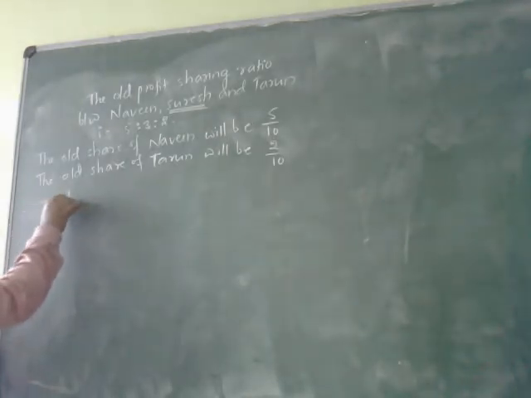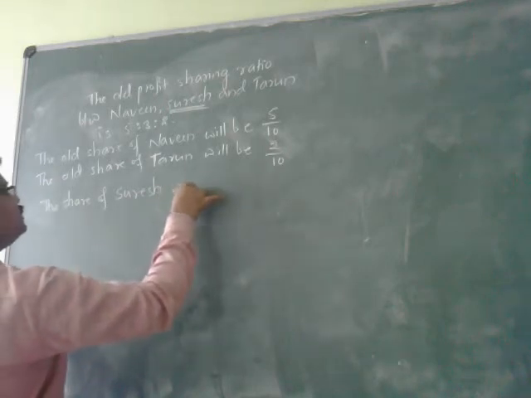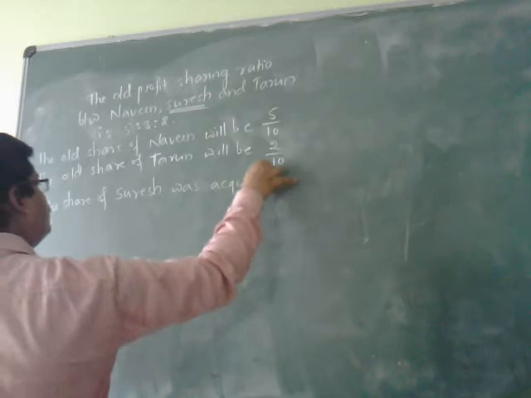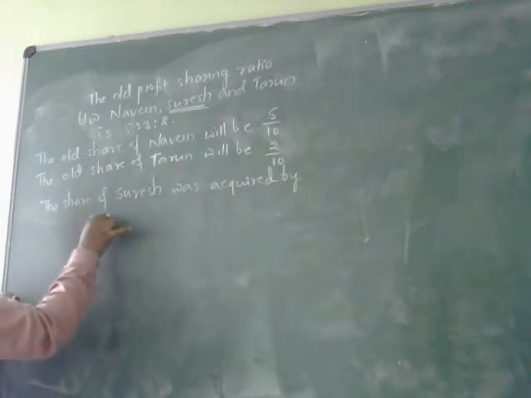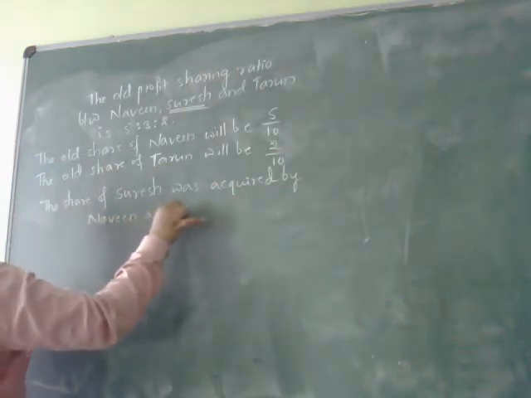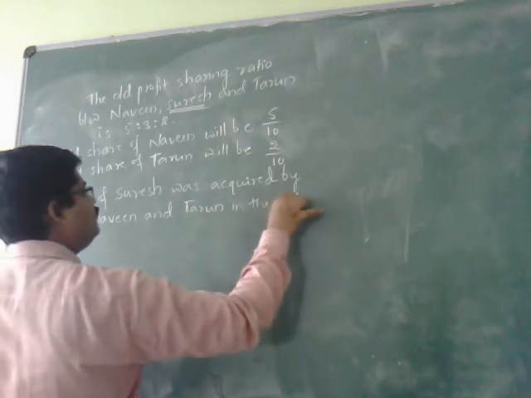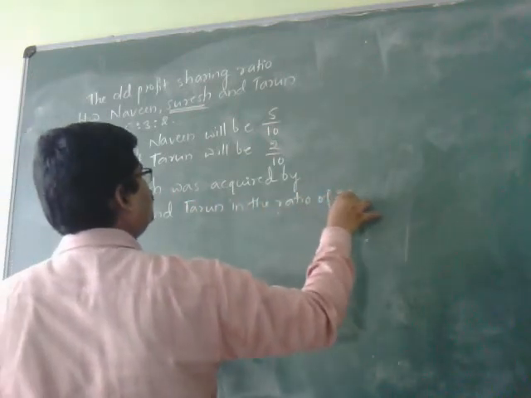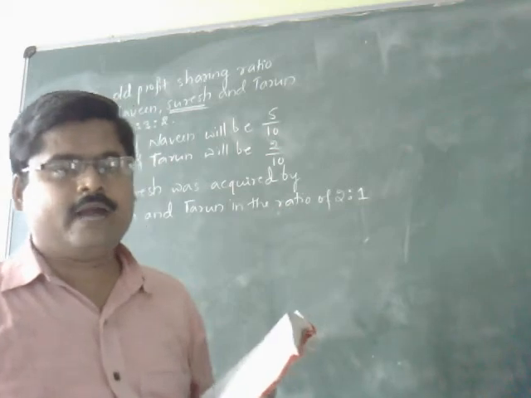That is why the share of Suresh was acquired by Naveen and Tarun in the ratio of 2 is to 1. 2 is to 1 means 2 by 3 and 1 by 3.